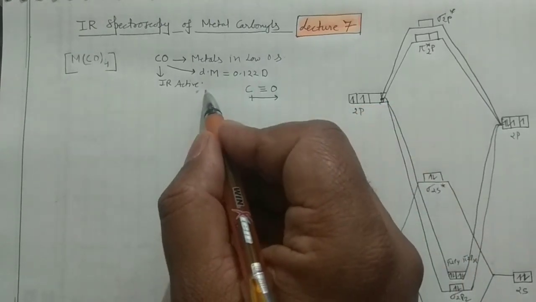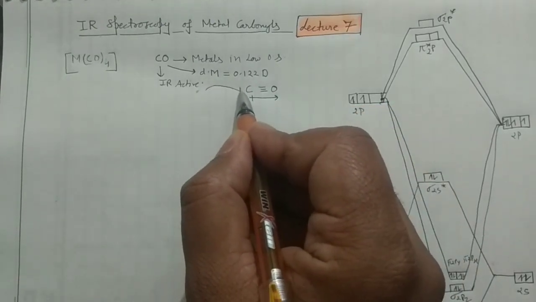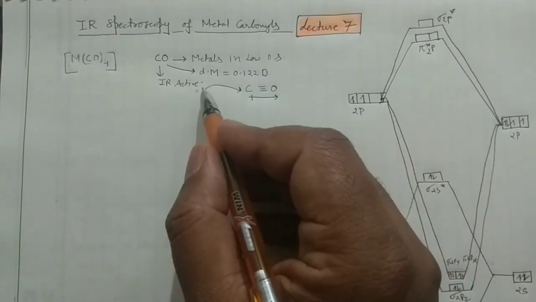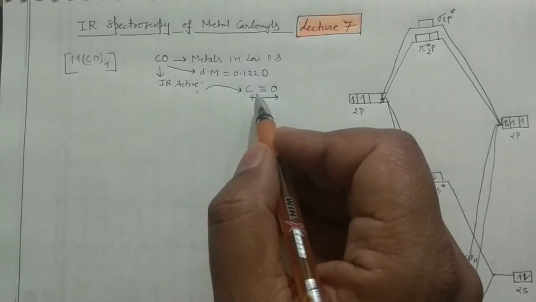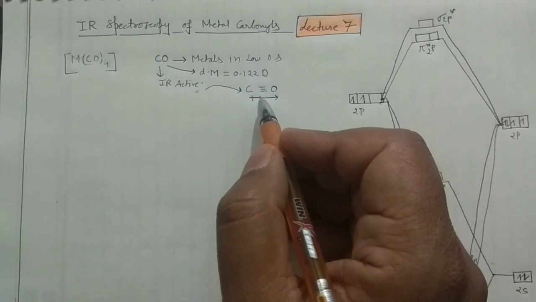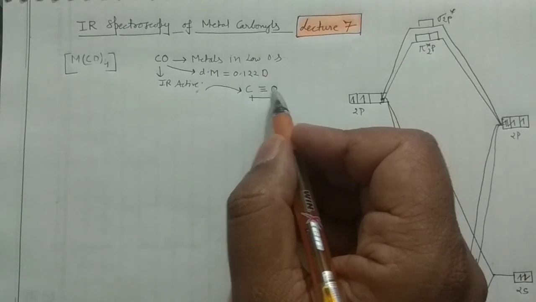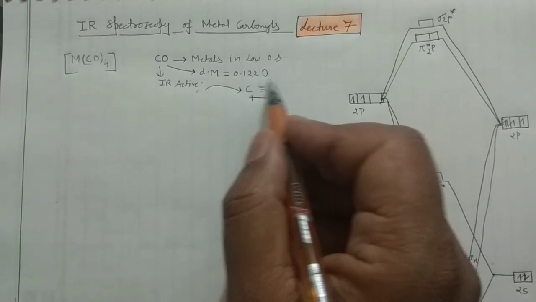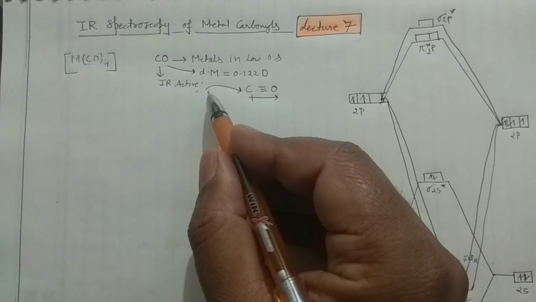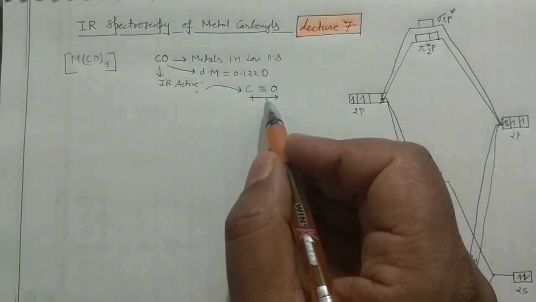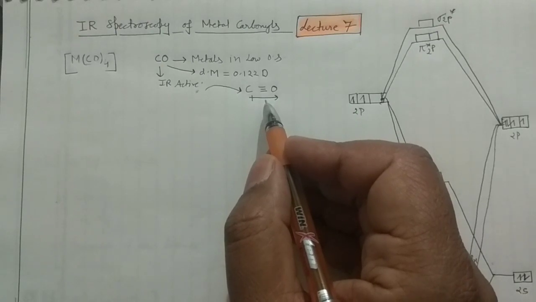So when IR radiation falls on this one, see, IR स्पेक्ट्रोस्कोपी का basic फंडा क्या है, कि जैसे ही IR radiations will fall on your molecule, it starts vibrating, and when the amplitude changes, that means there is appreciable change in the dipole moment, then your molecule would be IR active. So I'm telling you, this carbonyl is IR active, and you can record the spectrum of this one.